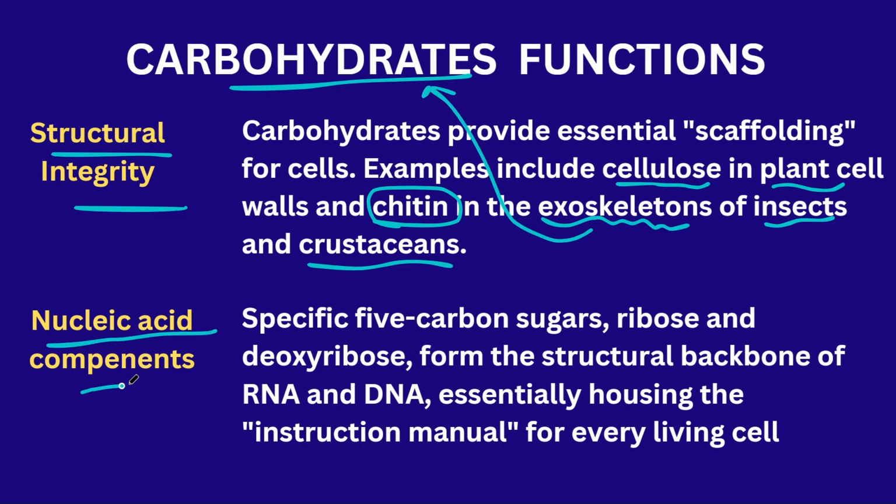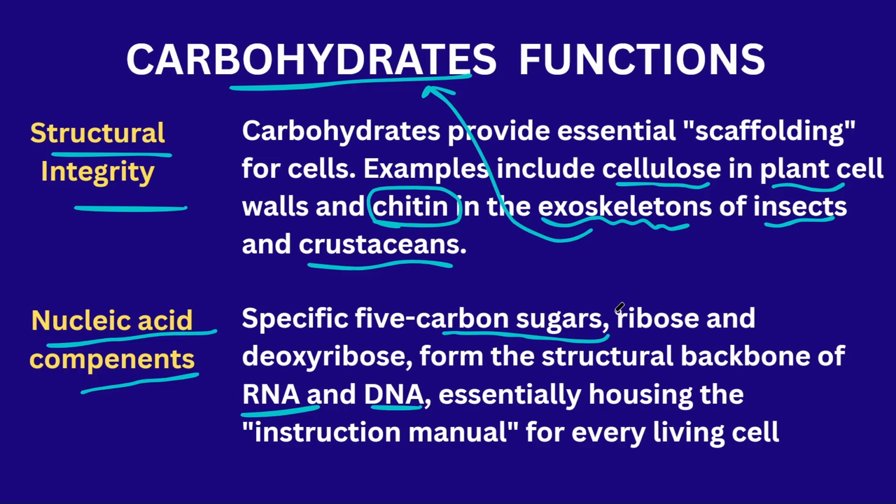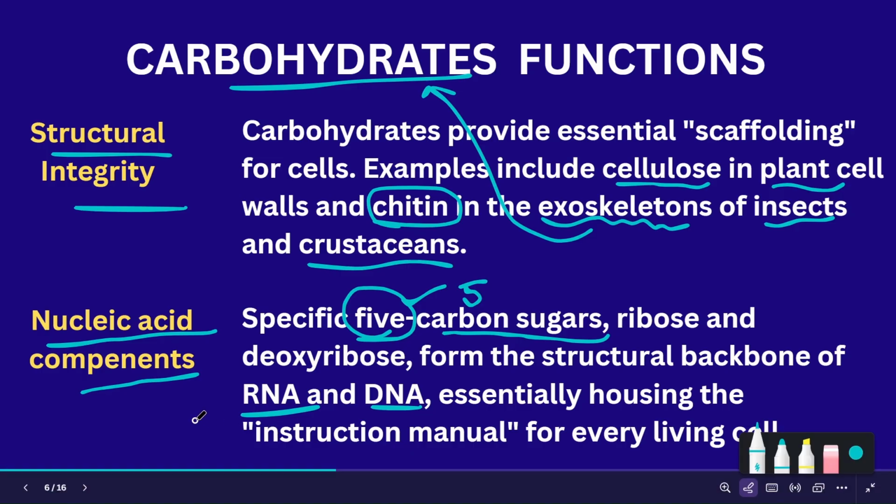And nucleic acid components, the same point repeated. The DNA and RNA consist of 5 carbon sugar units. This is an important point, it comes in the exam. The 5 carbon sugar units are present in the genetic material like DNA and RNA.